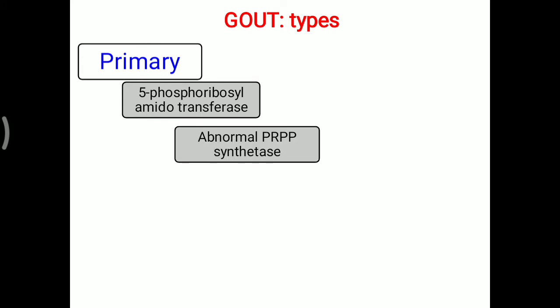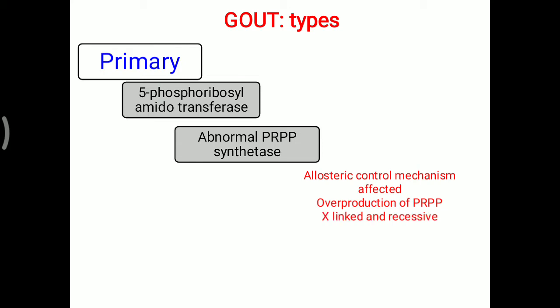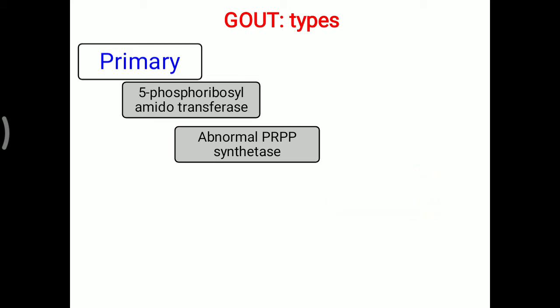Further, there is an abnormal PRPP synthetase enzyme. In this abnormal PRPP synthetase, the allosteric control mechanism is affected, which also leads to the overproduction of phosphoribosyl pyrophosphate. It is considered an X-linked recessive type of disease.